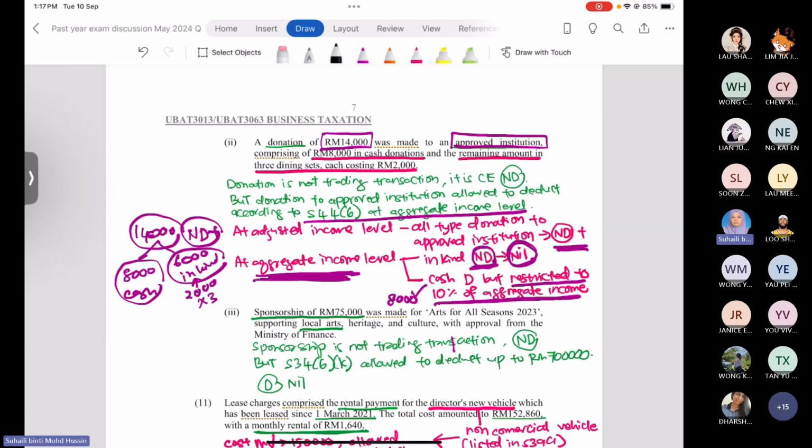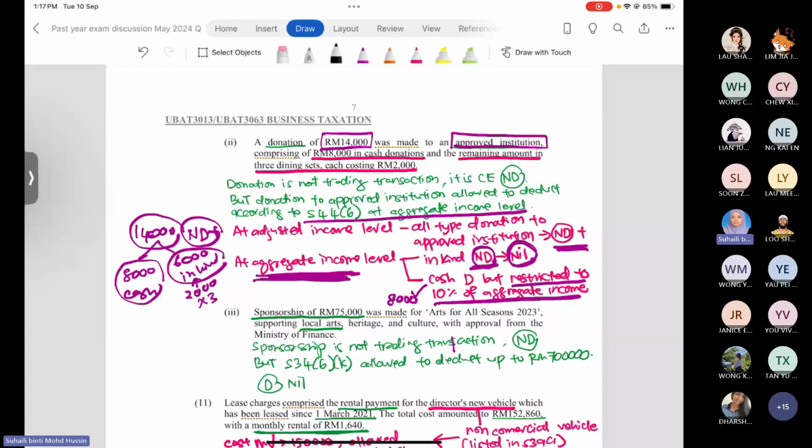So number 10.3. Okay, number 10.3, the company made a sponsorship of 75,000 ringgit for the arts for the all season 2023 to support the local art, heritage and culture with approval from the Ministry of Finance. Okay, same like the donation, sponsorship not related to the production of the manufacturing of contemporary furniture.